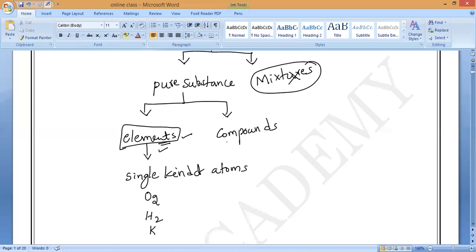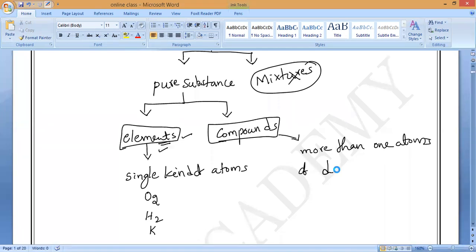Now coming to the compounds, if you see, more than one atom of different elements combine. Do they combine chemically or physically?